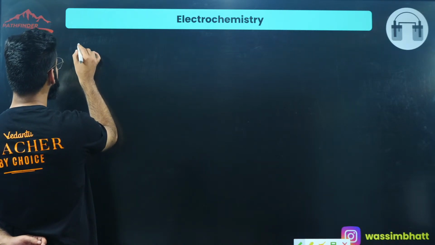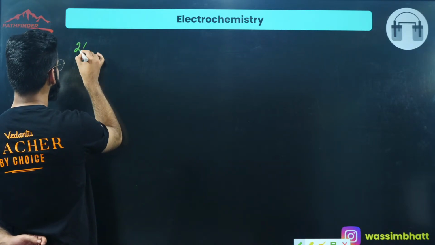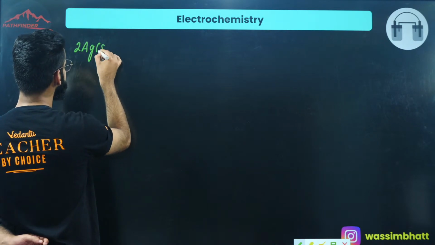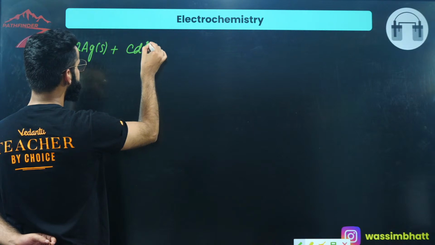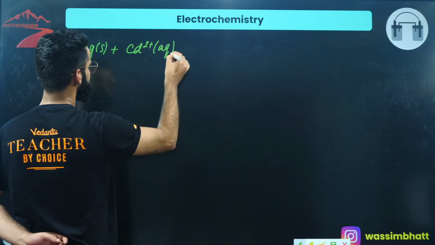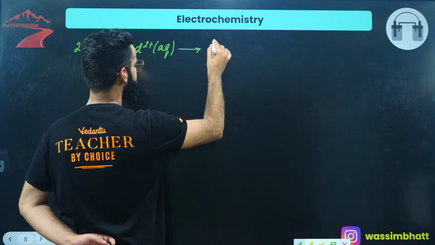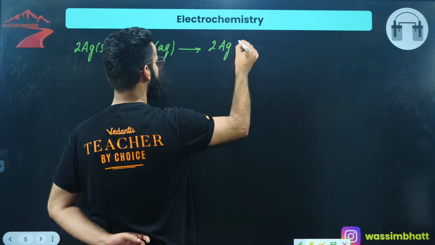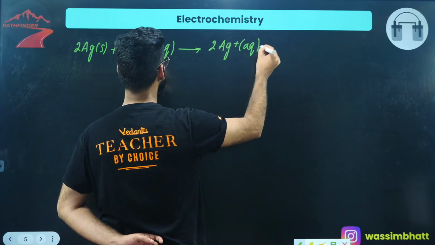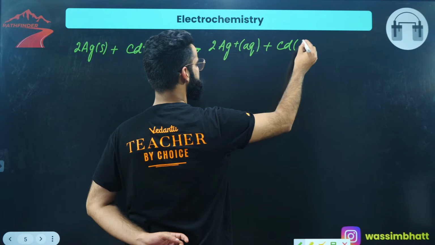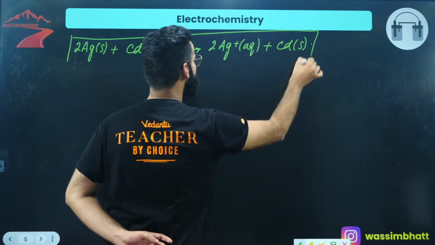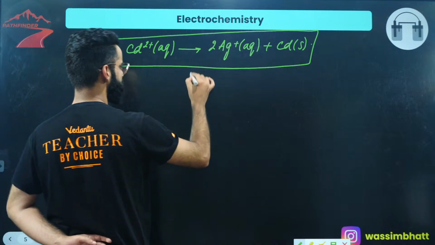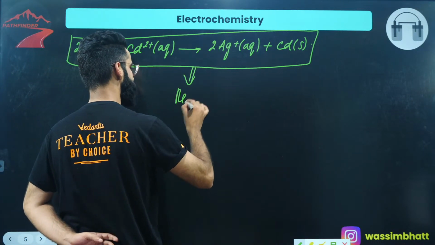Let's say it is 2 times Ag solid plus Cd2+ aqueous gets converted into 2 times Ag+ aqueous plus Cd solid. This is a net cell reaction for some galvanic cell. You need to represent it, okay?